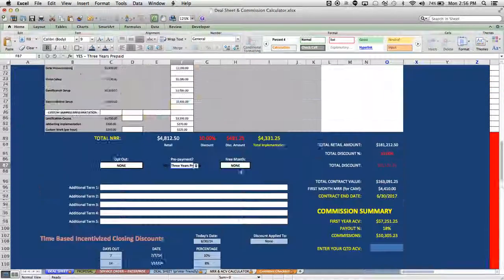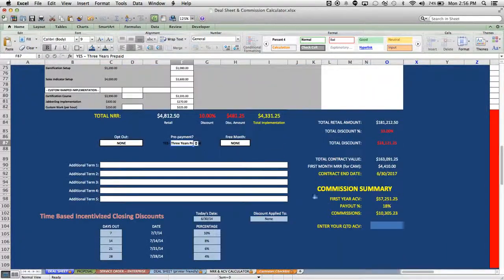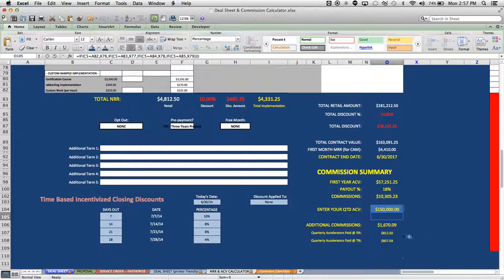Now, depending on where you are for your quarterly ACV as well, let's just say as an RSM, you've already posted 130 grand, or say 150 grand in ACV already this month or this quarter. Well, then this shows basically where you're going to be in terms of additional accelerators and what that payout will be. So right now on this deal, with all of the different things you've done in there, you got it at an 80% payout. Well, because of where you are with what you've done this quarter to date, then you're going to be able to see additional payouts.